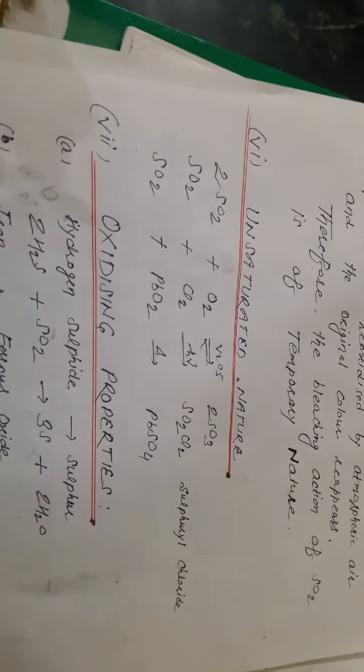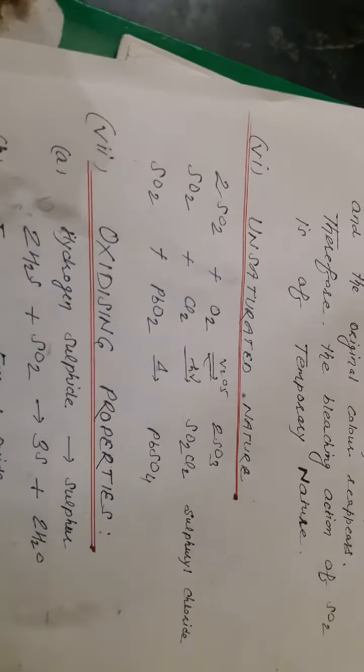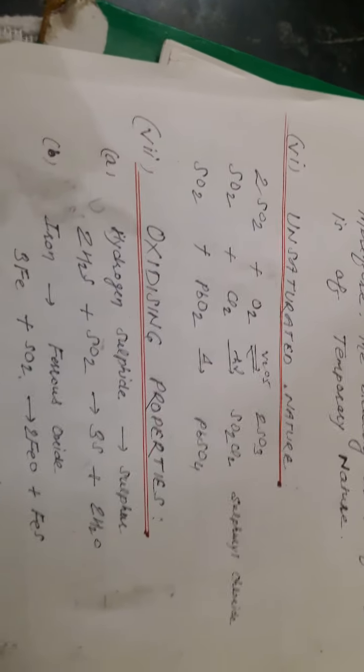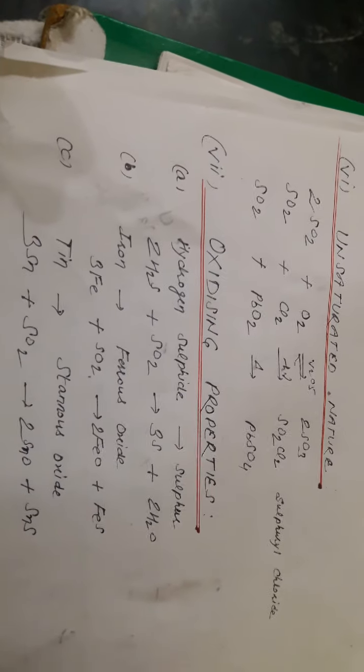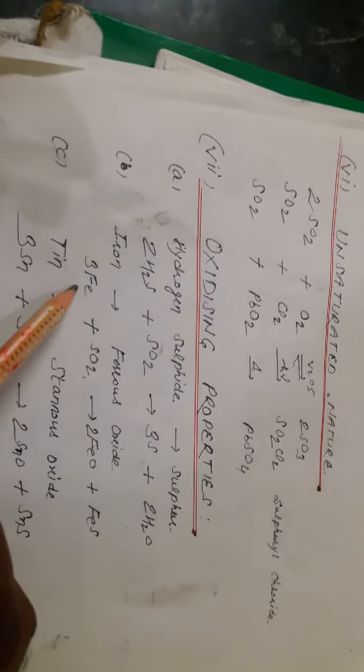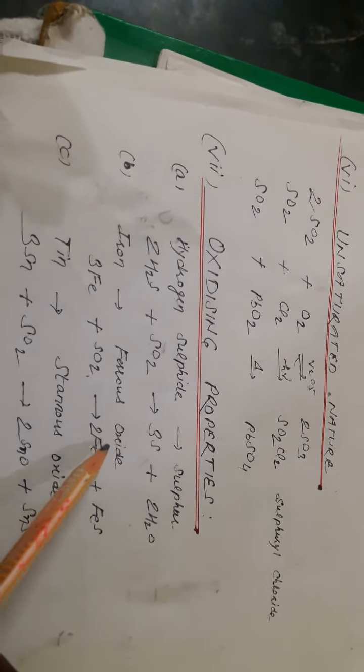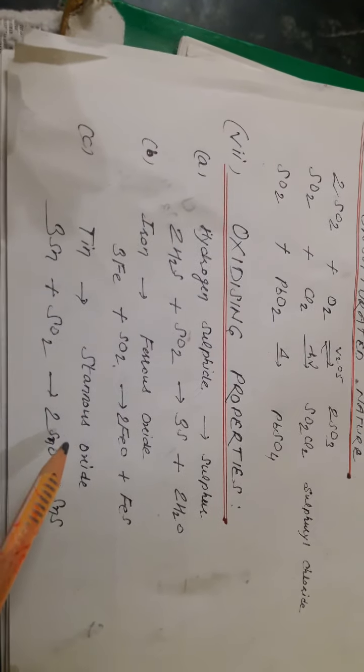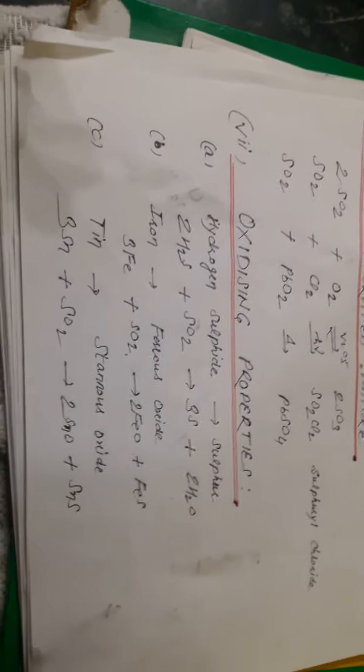Unsaturated nature: SO2 also shows unsaturated nature because it easily combines with oxygen, chlorine and lead dioxide. Next is the oxidizing property. In the oxidizing property, hydrogen sulfide is oxidized into sulfur by SO2, iron is converted into ferrous oxide or iron(II) oxide, and tin is oxidized into stannous oxide. So these are the reactions.